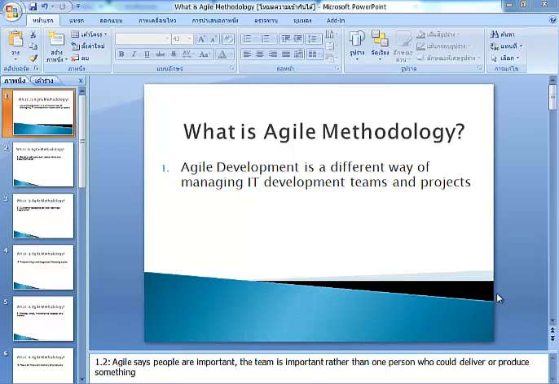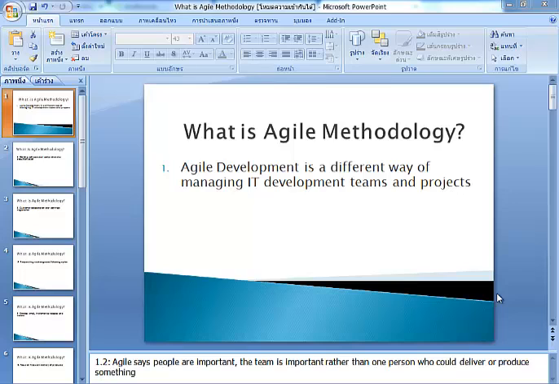Good morning. I'll discuss what is agile methodology. Agile methodology is one of two methods to work on software. Are you familiar with waterfall methodology? The first method is waterfall methodology, and agile methodology is different.